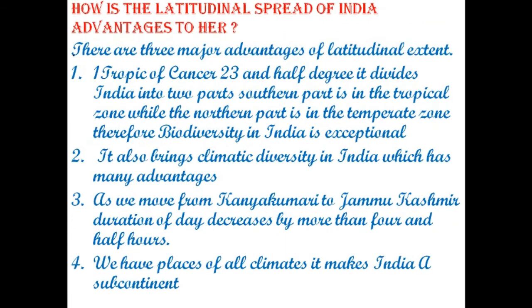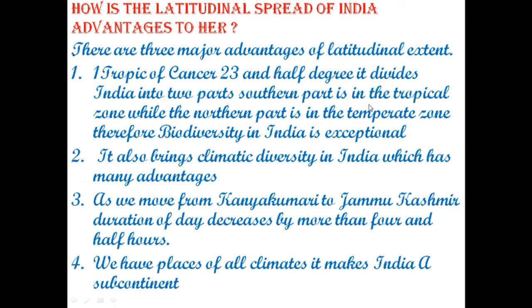Next question. What are the advantages of India's latitudinal spread? There are three major advantages of latitudinal extent. Number one, the Tropic of Cancer, which is at 23.5 degrees, divides India into almost two equal parts.